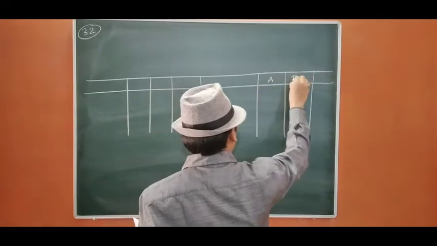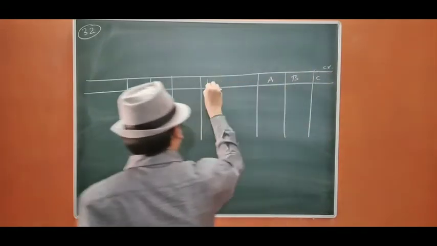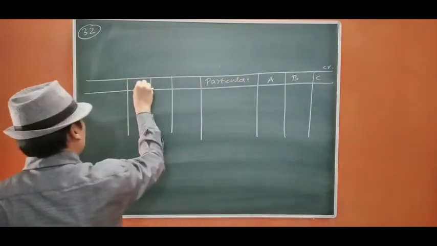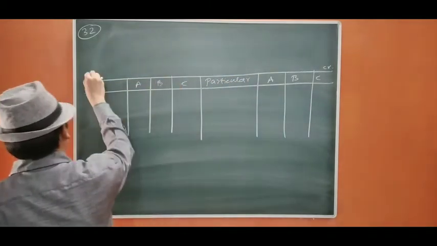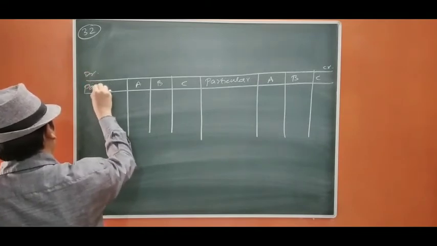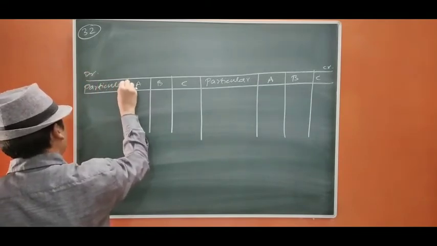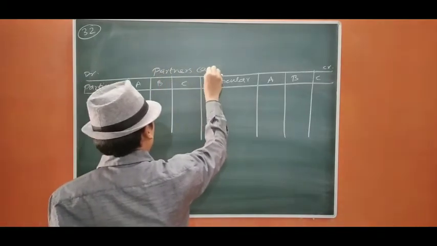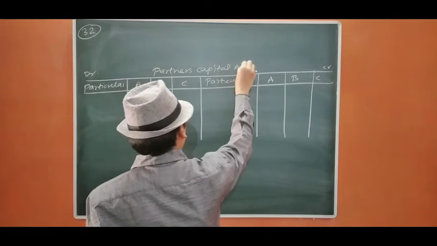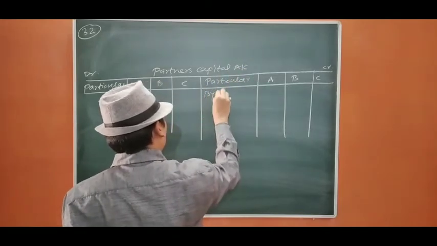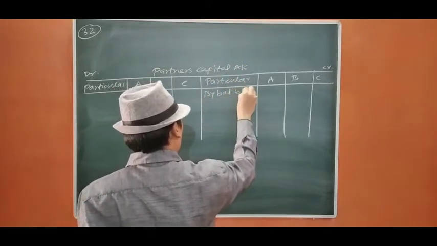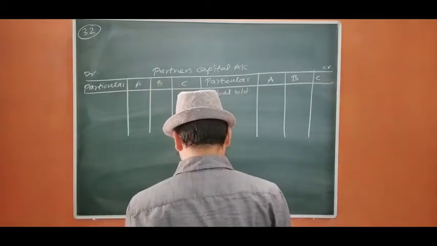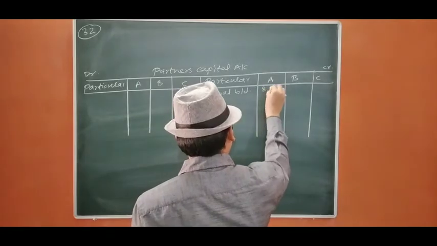A, B, C credit, payable. A, B, C debit particular. Partners' capital account by balance drawn down. The capital accounts of A and B are given as 8,000 and 10,000 respectively.